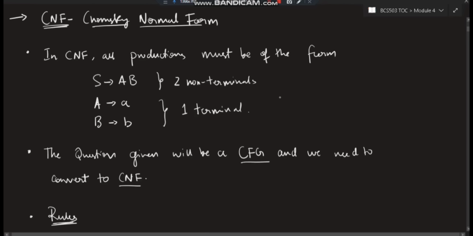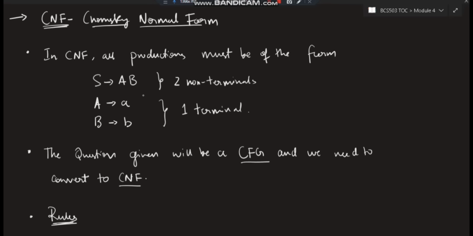Okay, you know CFG from the third module. What a CFG is, context free grammar. We understood how to write context free grammar. It is in this form, right? This is called context free grammar. Now we have to convert context free grammar into Chomsky normal form, which is CNF.